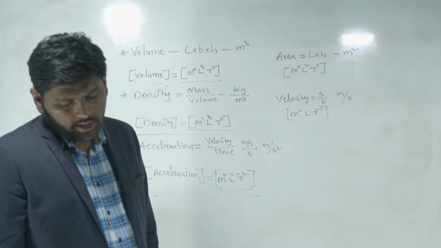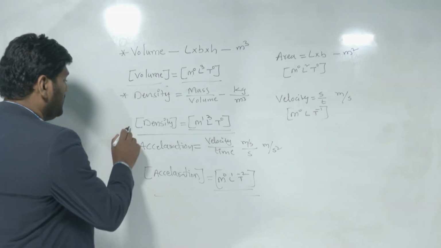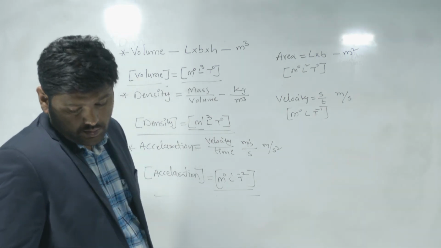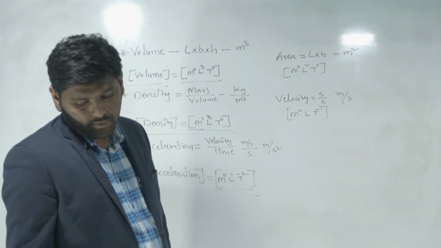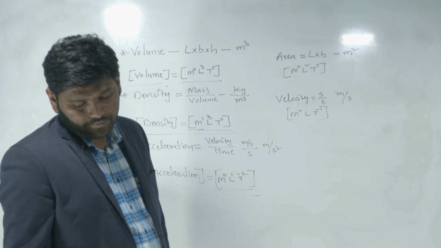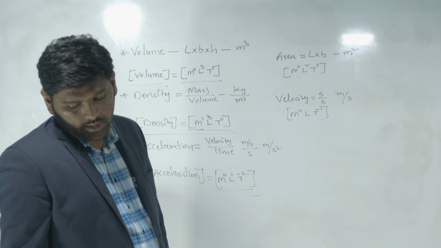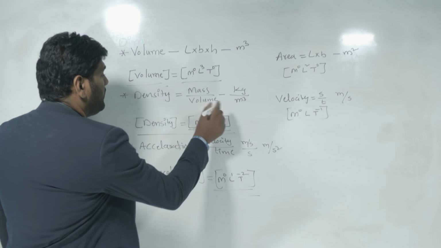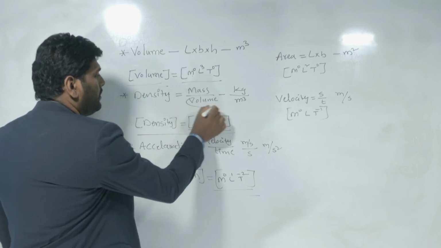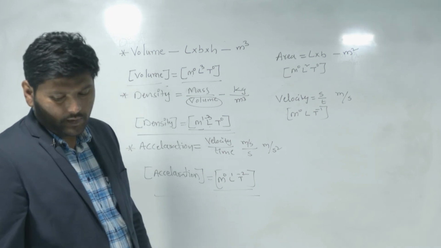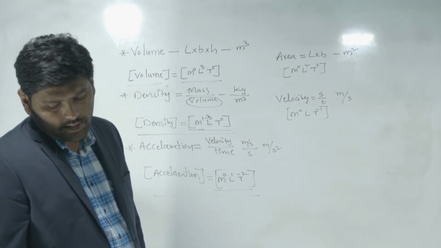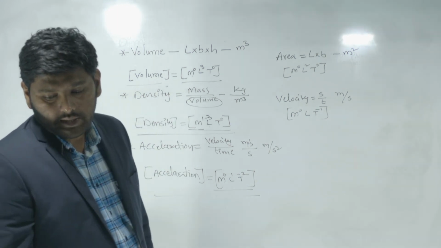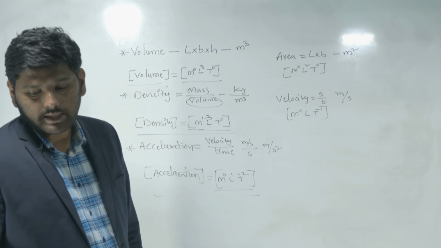Similarly, the density dimension formula. Just now we have density as M power 1, L power 3, T power 0. Since volume is in the denominator, it goes up as minus 3, so L power minus 3. The third option is correct.